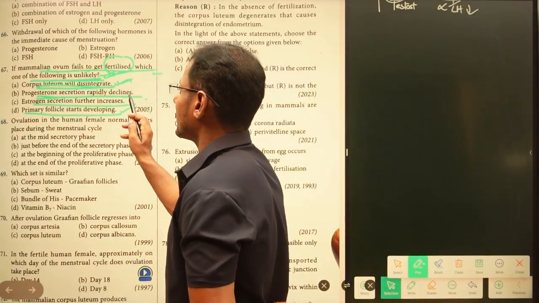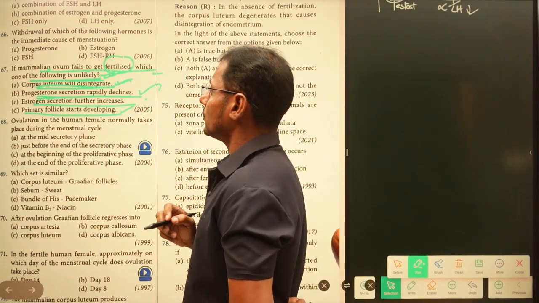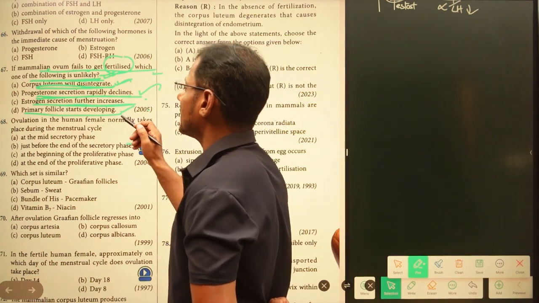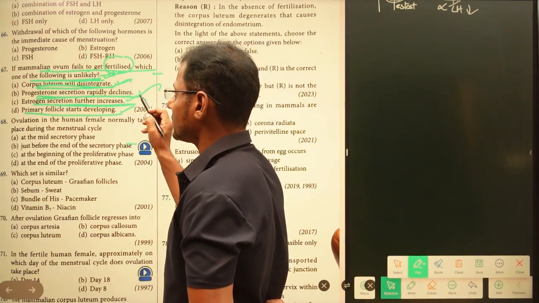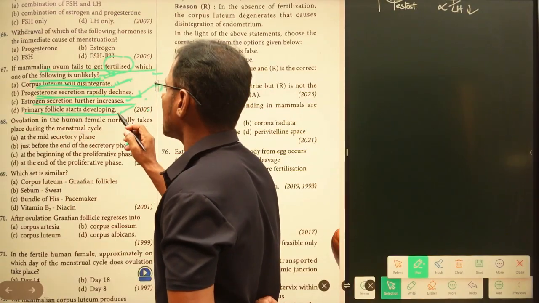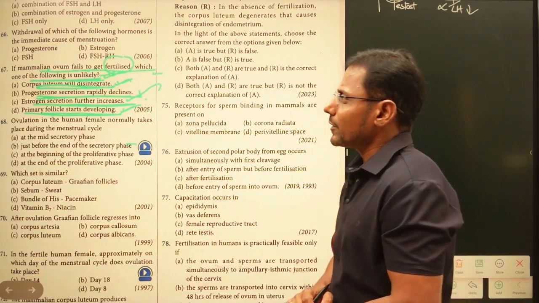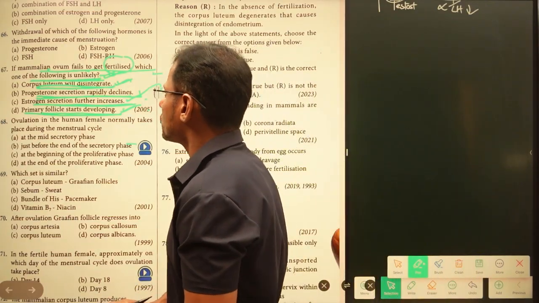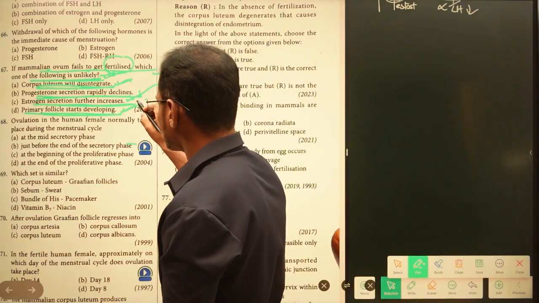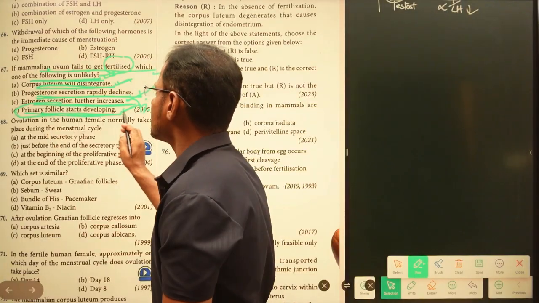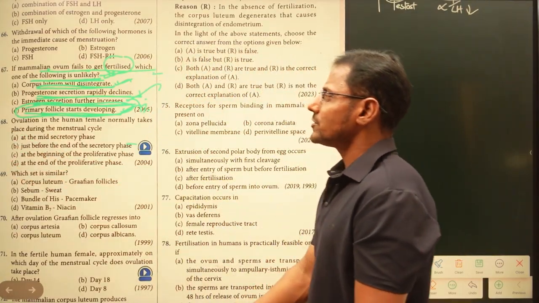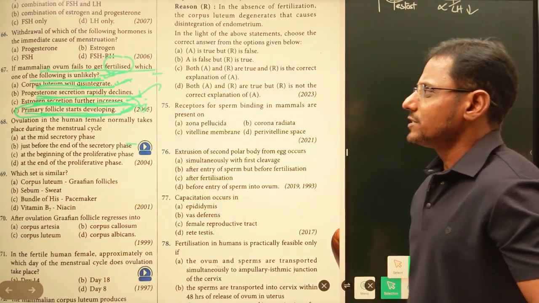And progesterone secretion rapidly declines. This is also a right answer. And estrogen secretion further increases, right? This is right. And primary follicle starts developing. So here we can say the primary follicle starts developing and estrogen secretion further increases. So estrogen is not going to be decreased. The primary follicles start developing, right? Next we'll see this one.